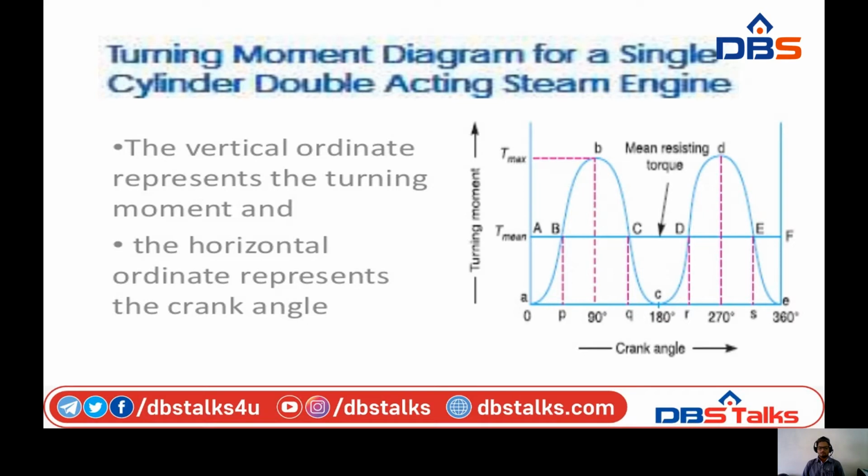for the outward stroke. In a similar way, the curve CDE is the turning moment diagram for the inward stroke, and both are equal to the curve ABC. Why? Because the work done is the product of turning moment and angle turned. Therefore, the area of the turning moment diagram represents the work done per revolution. But in the actual case, the engine is assumed to work against the mean resisting torque, as shown by the horizontal line AF.